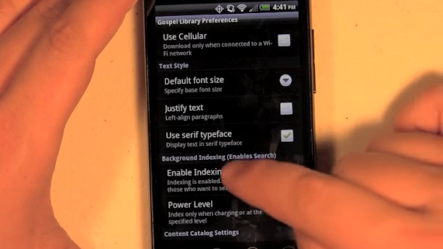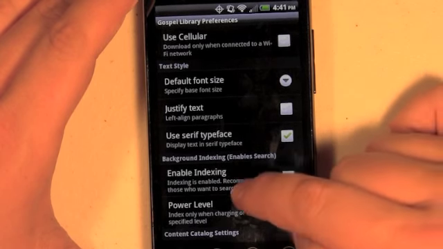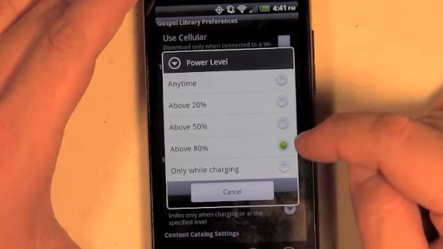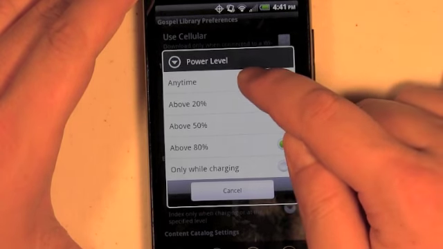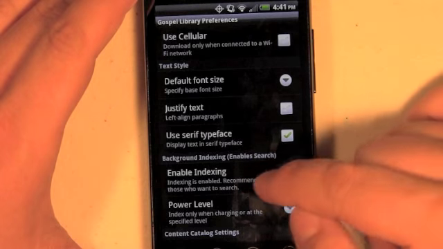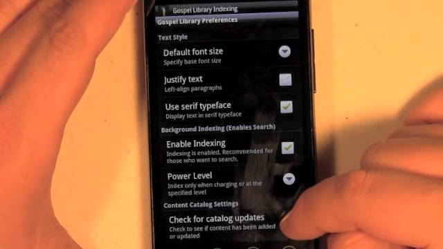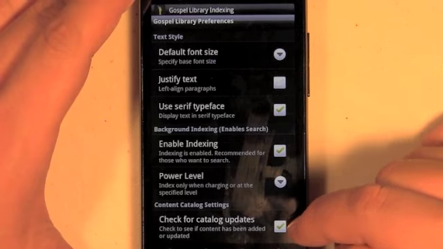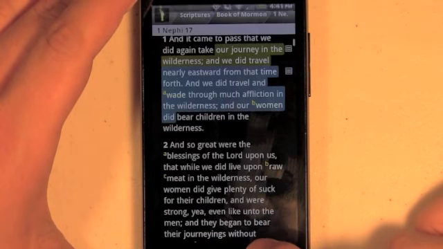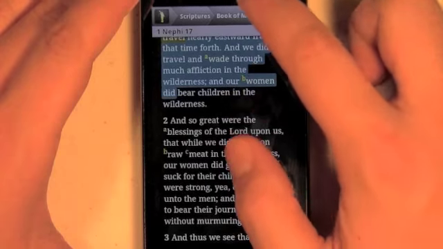I can change indexing settings, whether I want to allow indexing or not. I can change when it's going to index, so I can change that to any time so that it'll happen right away. And I can choose whether I want to check for catalog updates frequently. So you'll see now that I changed that setting.